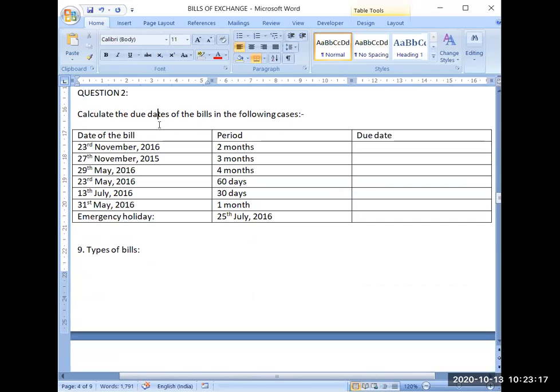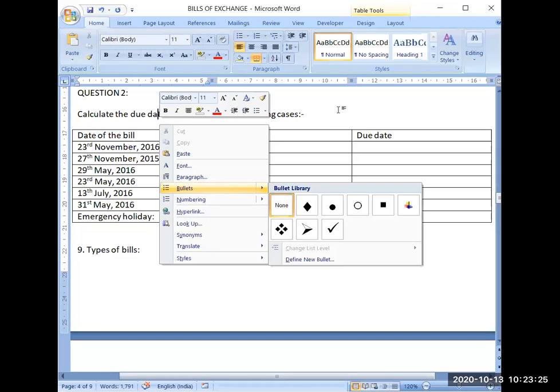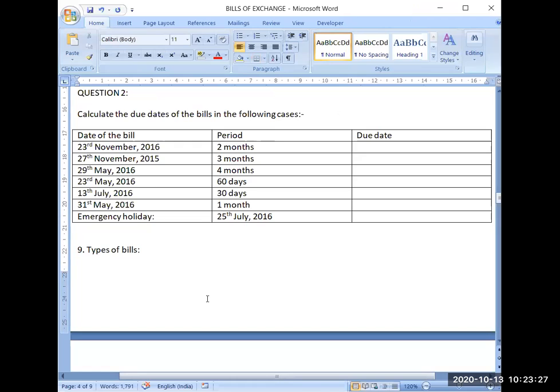Okay, now see question number 2. First option is 23rd November 2016, and the time period is 2 months. Now this time the question has given an emergency holiday date.